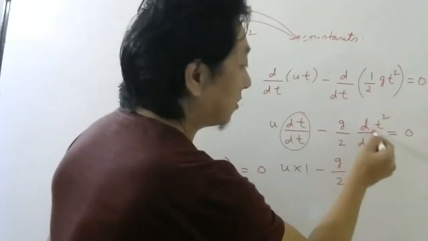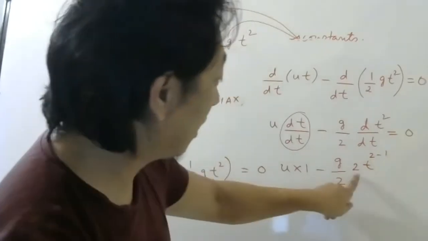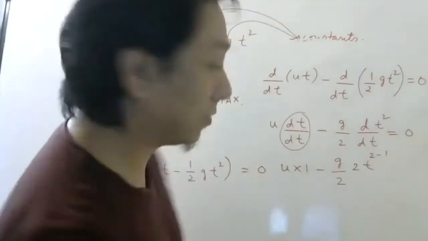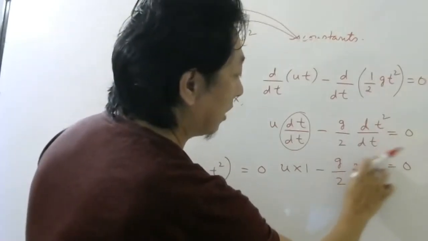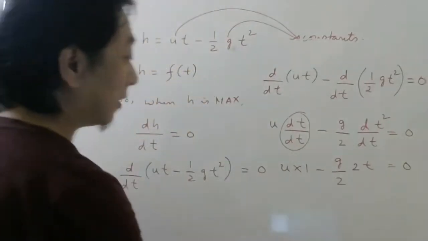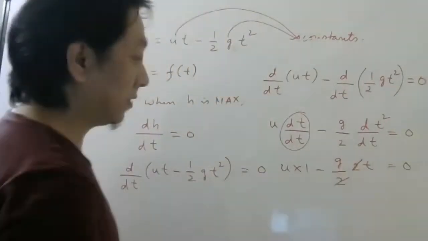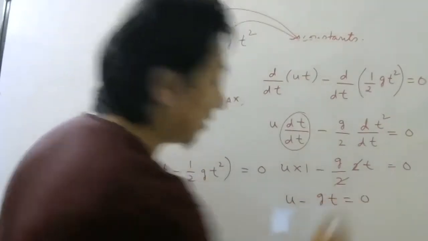So for t square it is 2t power 2 minus 1, which is 2t. Then 2 and 2 cancel, so we get u minus gt equal to 0.